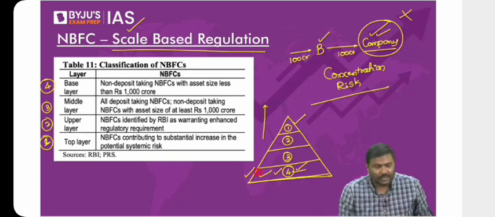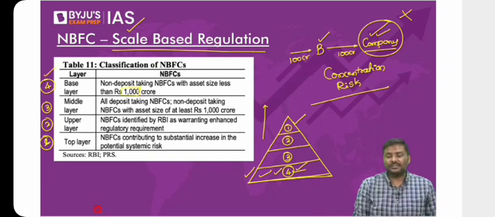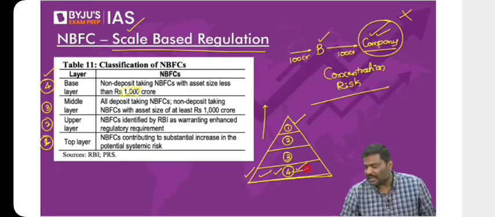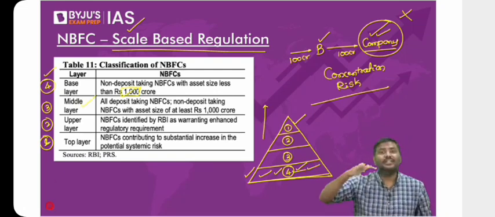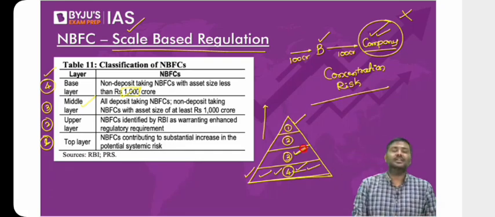So the fourth layer will be the base layer. Most of them, that is those NBFCs with an asset size of less than 1,000 crore rupees will be classified in the base layer. And when you move to the next one, that is the middle layer, those NBFCs with an asset size of more than 1,000 crore rupees will be kept in the third layer. That is the middle layer.